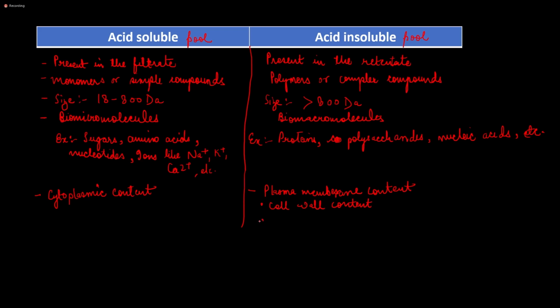The third thing that will be in the acid insoluble pool is also cytoplasmic content, because cytoplasm contains both simple molecules as well as complex compounds, right? The cytoplasm contains amino acids, but it also consists of proteins. The cytoplasm contains sugar, but it also consists of polysaccharides. So the cytoplasmic content is present in both acid soluble and acid insoluble pool. So with this, we understood what acid soluble pools and acid insoluble pools are and what their components are.